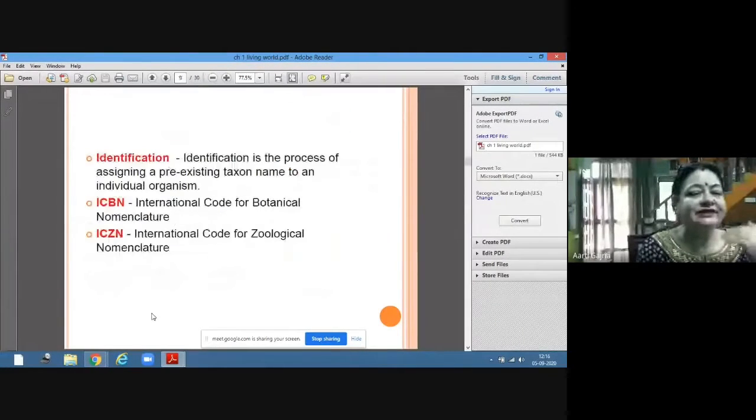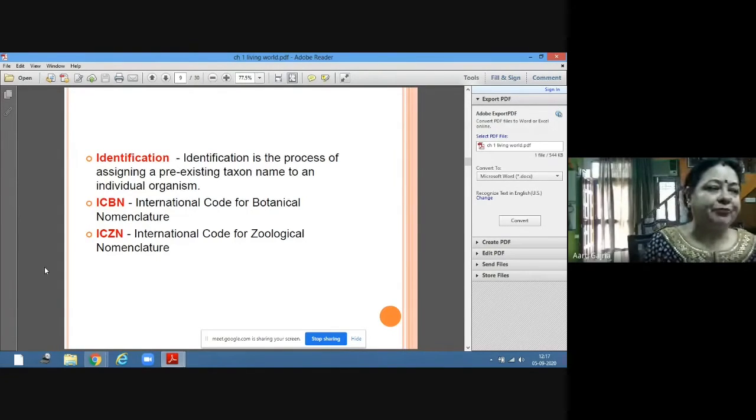Now we will see another term, identification. What is identification? Identification is to recognize what type of organism it is. It is the process of assigning a pre-existing taxon. Pre-existing taxon means it already exists.